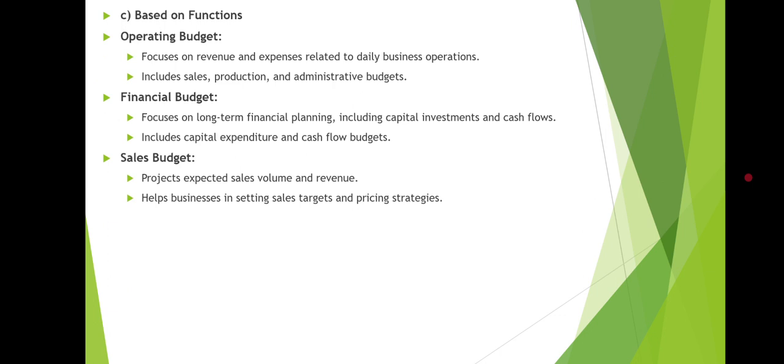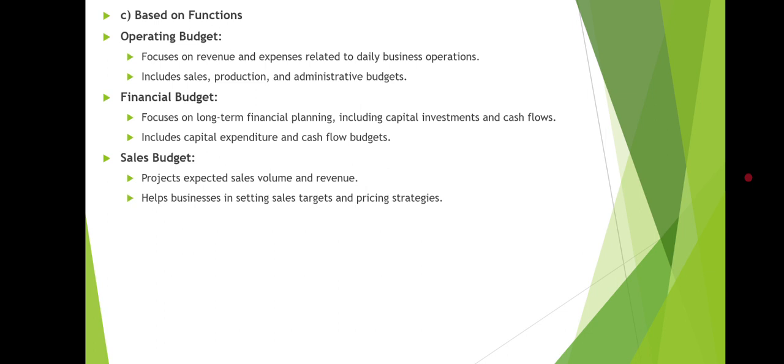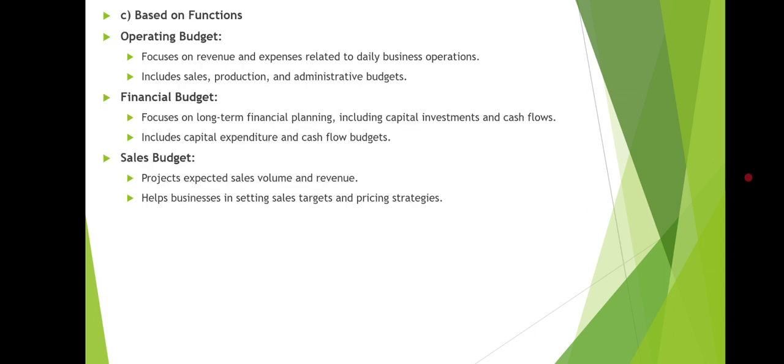Next, based on functions, it is divided into six parts: operating budget, financial budget, sales budget, production budget, cash budget, and capital expenditure budget. Let's understand these one by one. The operating budget focuses on revenue and expenses related to daily business operations.